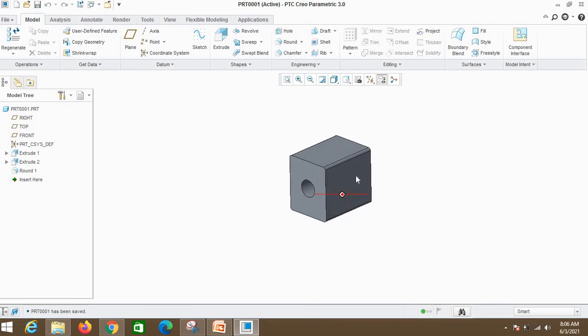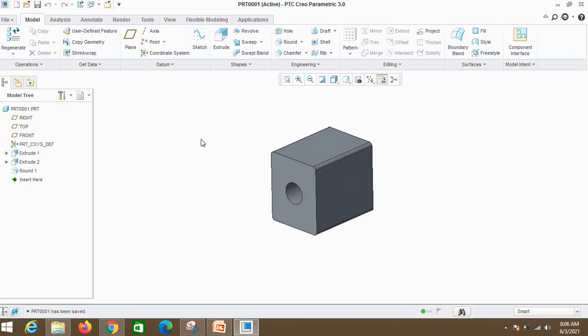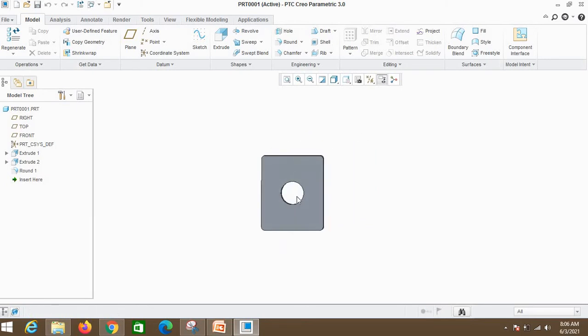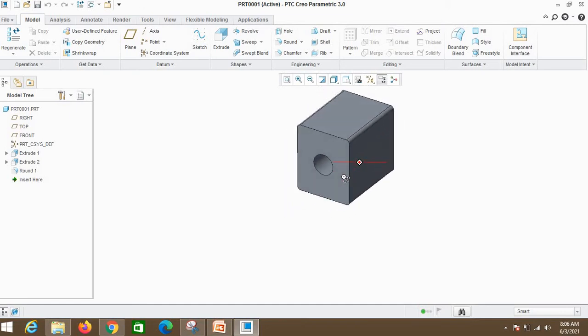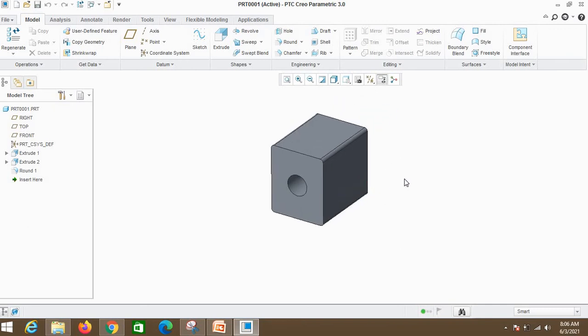Okay, so this is my isometric projection. But what happens if I view this part from this surface? I am using only one command to view this part perpendicular to this surface. Just click here. Okay, so this is my front view and this is my orthographic projection. And what is isometric projection? I just want to tilt, and this is my isometric projection.